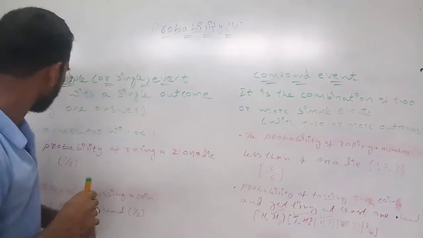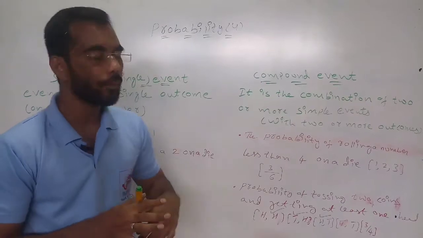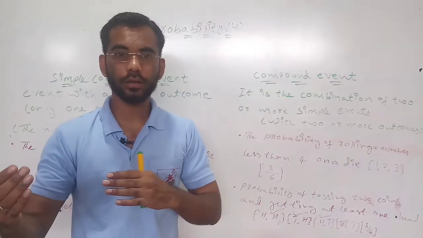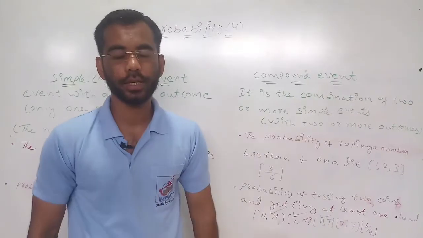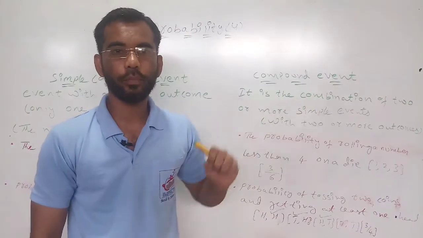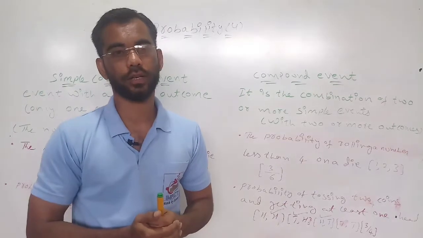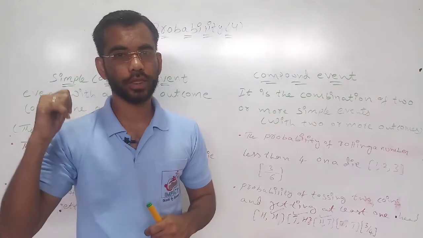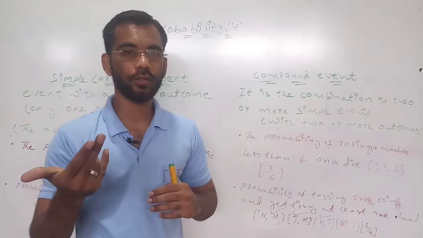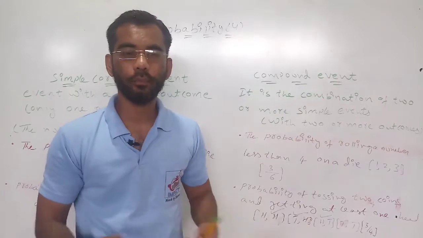Okay. Now the compound event is the combination. If you are getting 2 or more simple events, that is called a compound event. That means the numerator should be more than 1. If it is getting 1, it will be simple. If it is getting more than 1, it is called a compound event.